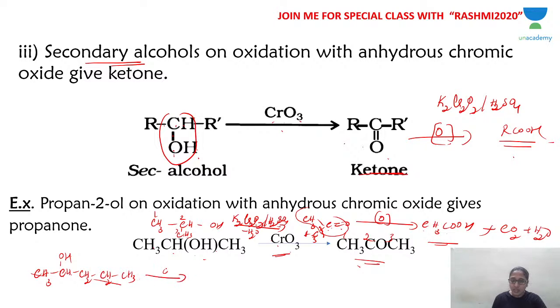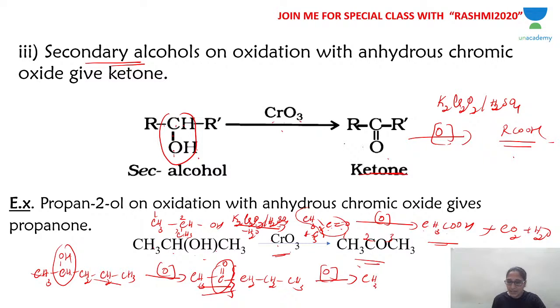So the first oxidation with the strong oxidizing agent gives CH3COCH2CH2CH3. On further oxidation, the bond breaks like this, so CH3CO becomes CH3COOH, acetic acid.